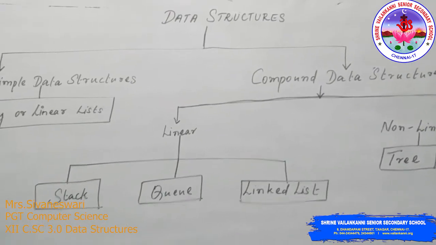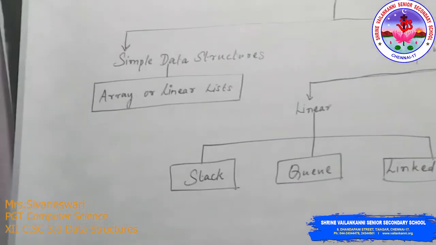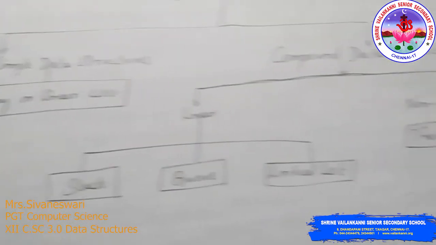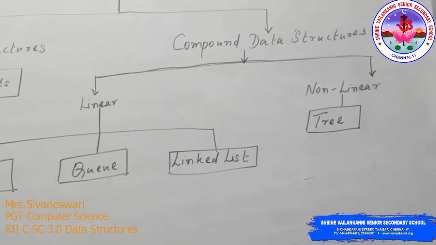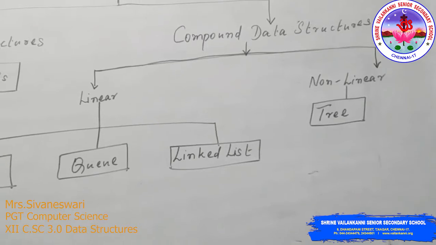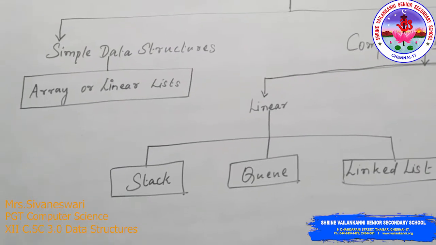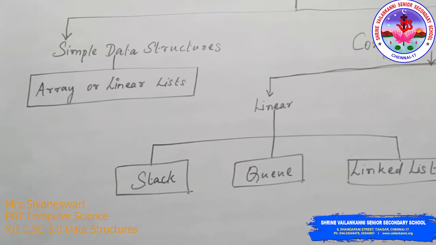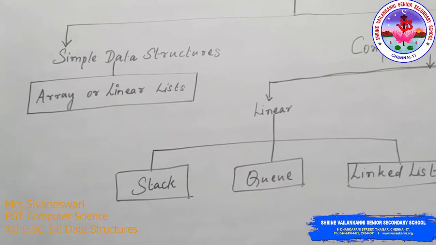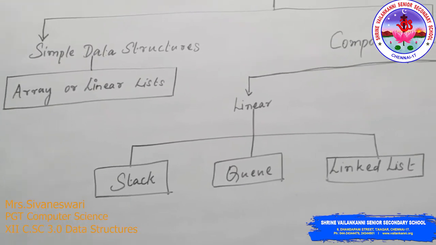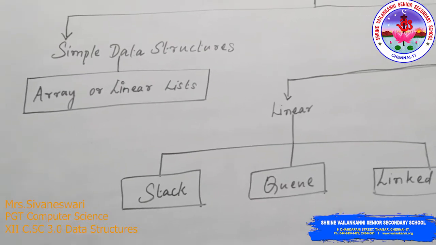Based on the work pattern, we have different data structures. One is simple data structure, the other one is compound data structure. Compound data structure is further divided into linear and non-linear data structures. A simple data structure is nothing but one which is stored in the memory in a linear form, and the operations also take place in a linear or sequence pattern. Here we take array and linear list as examples.